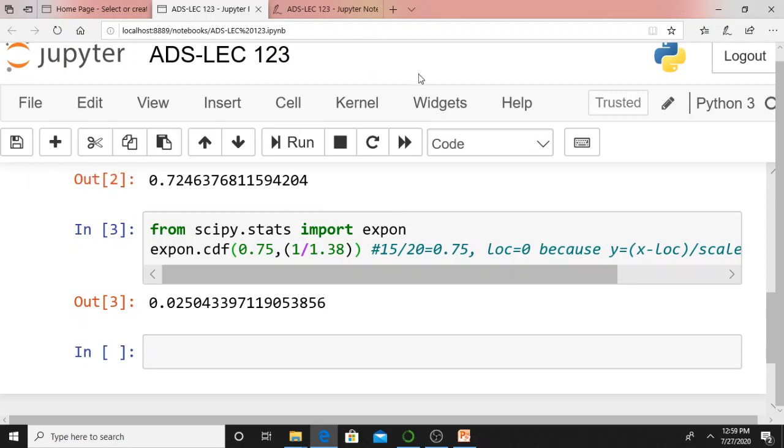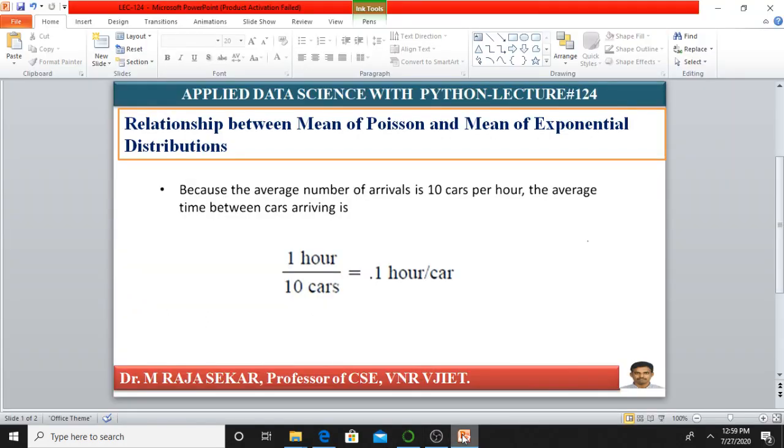This is a simple problem, anybody can understand. Just go through these points.